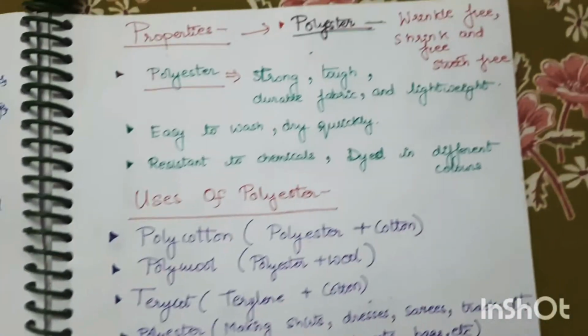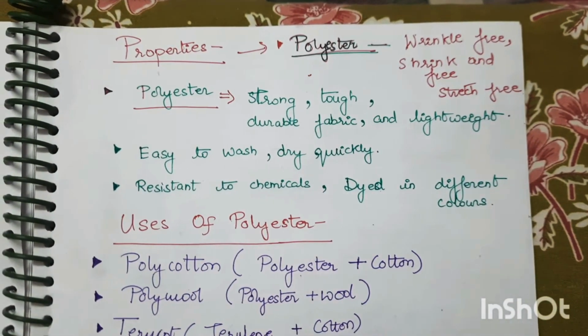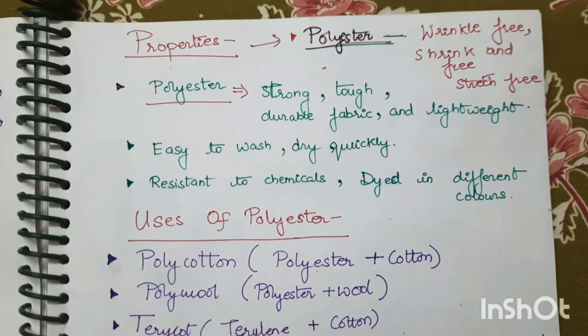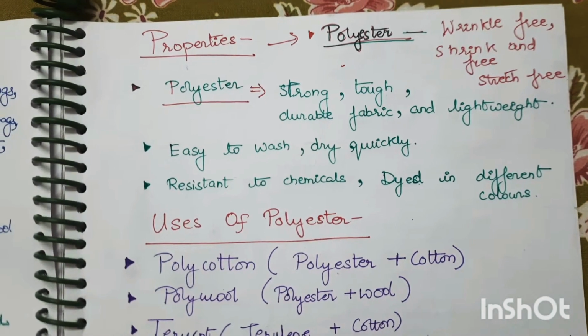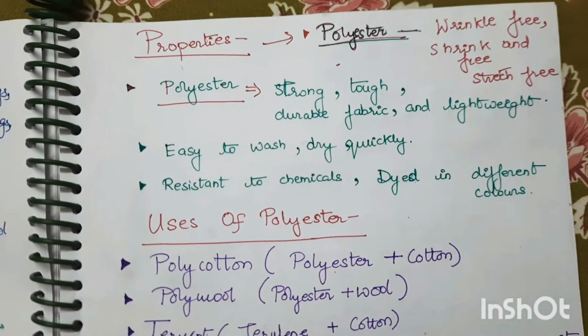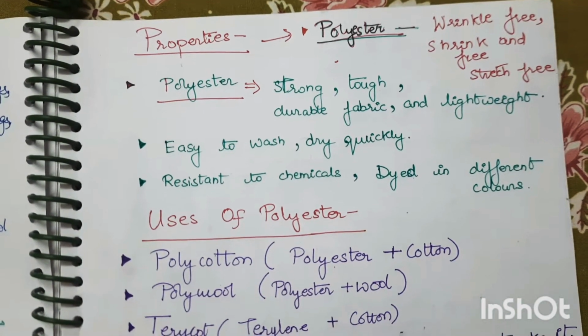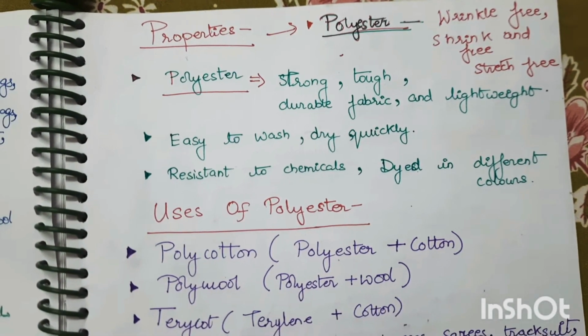Now what are the properties of polyester? Polyester is wrinkle free, shrink free, stretch free. Polyester is a tough, strong, durable and lightweight fabric. Easy to wash, dries quickly, resistant to chemicals, and can be dyed in different colors.